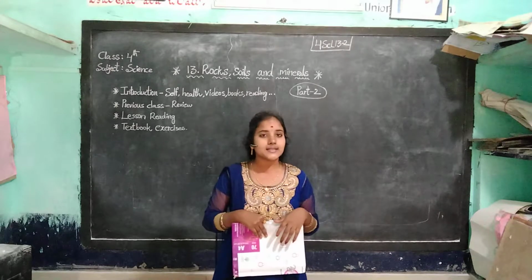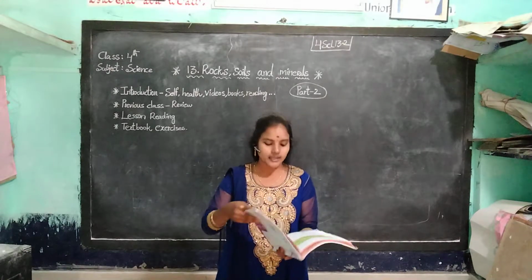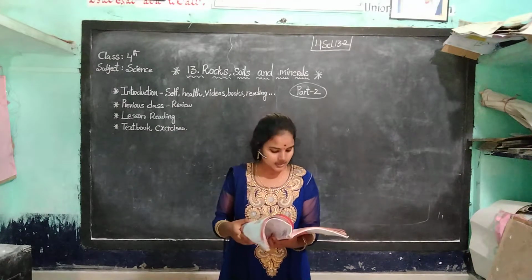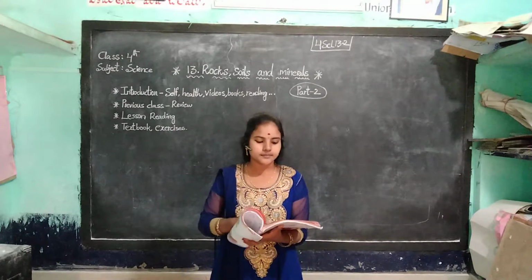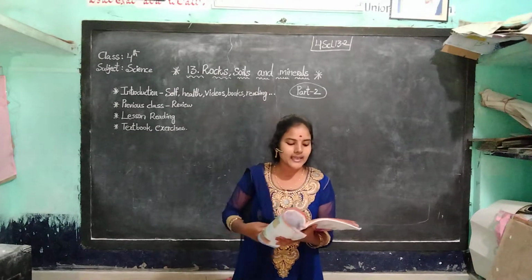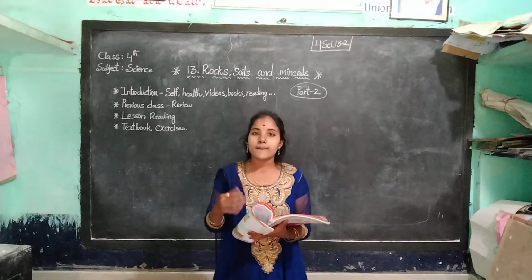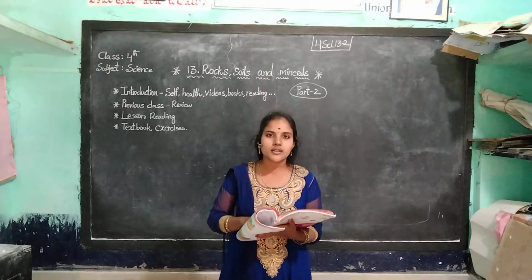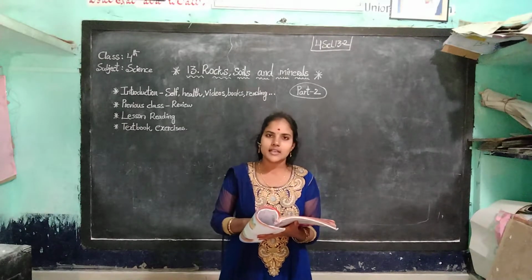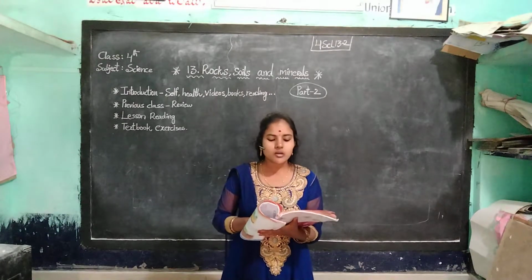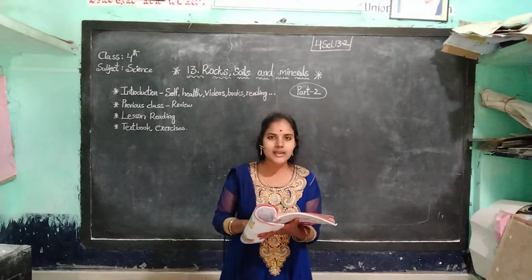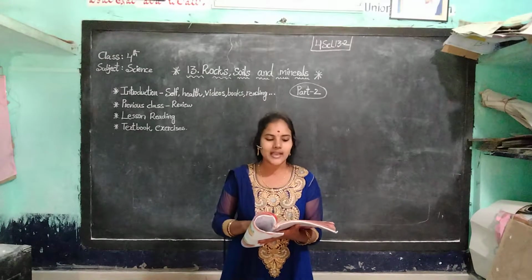Now, once I read the lesson, you observe my pronunciation, children. Open your textbook, page number 98. Rocks, Soils and Minerals. Soil, like air and water, is also important for life. Plants grow in the soil. All living beings, directly or indirectly, depend on plants. So the living beings cannot live without soil. Soil is necessary for life.